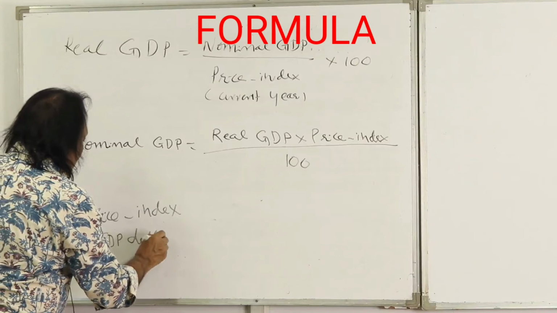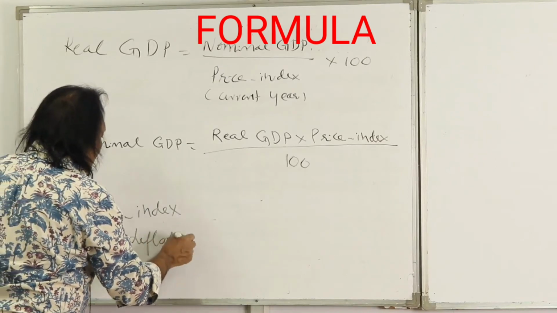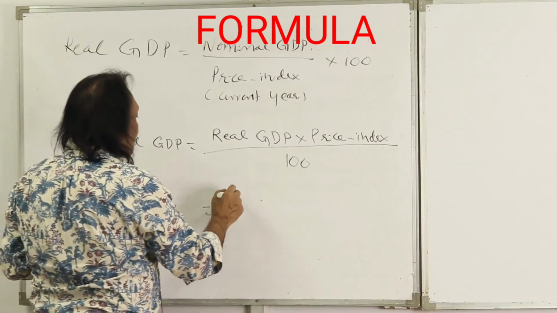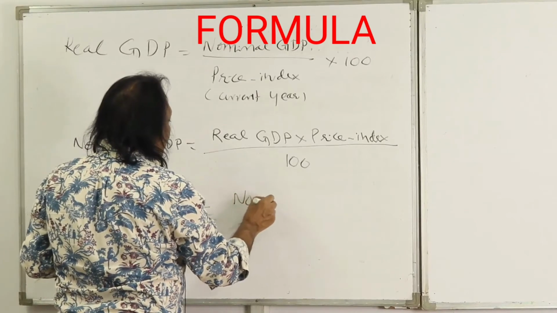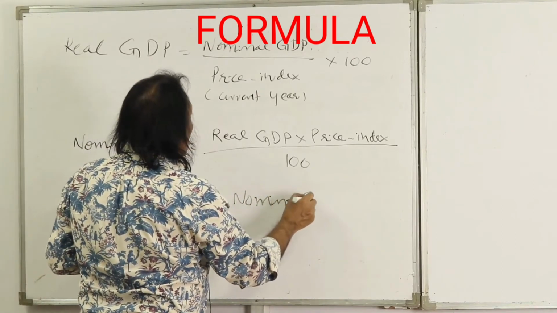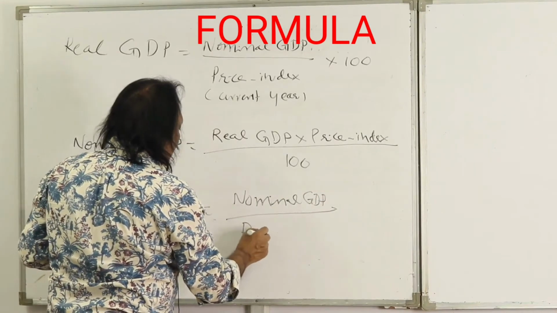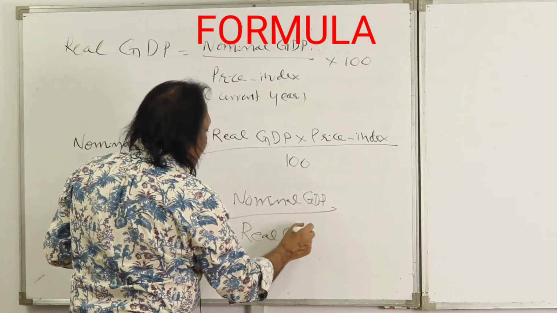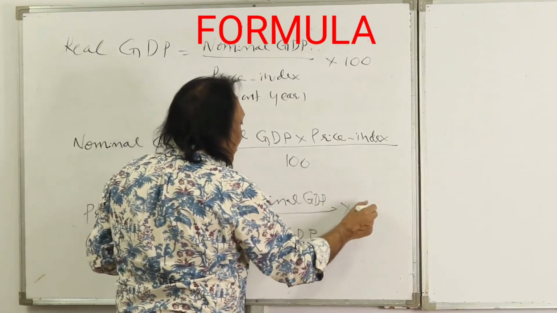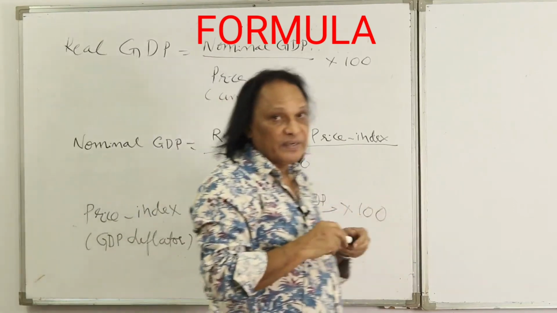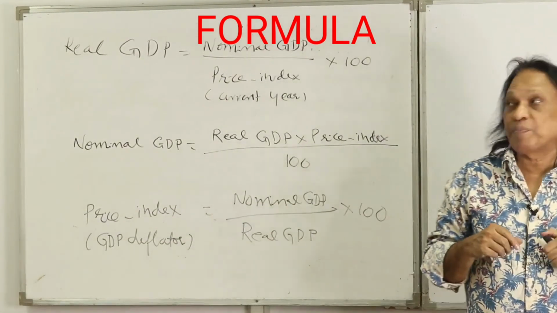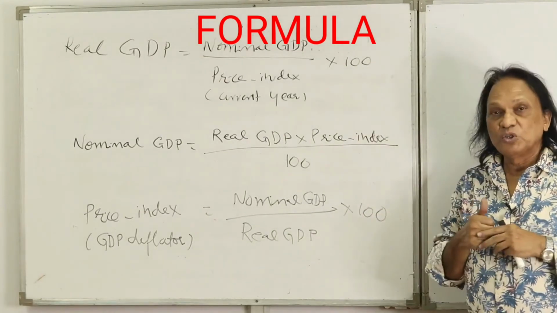Price index is equal to nominal GDP upon real GDP into 100. I hope you got it. So I sum up all the things. This will help you for numericals.